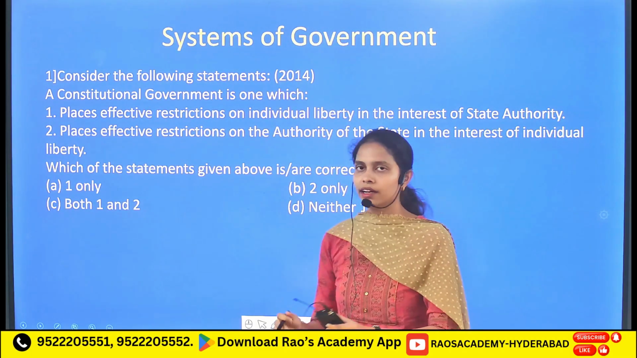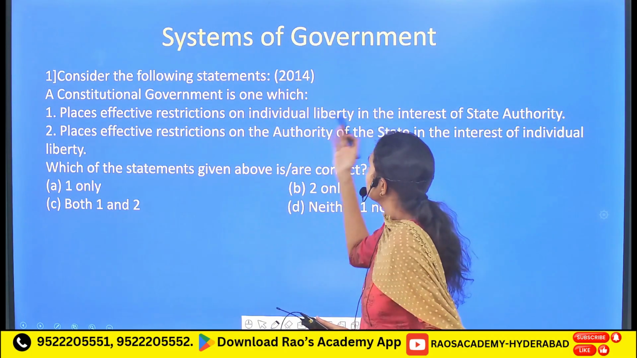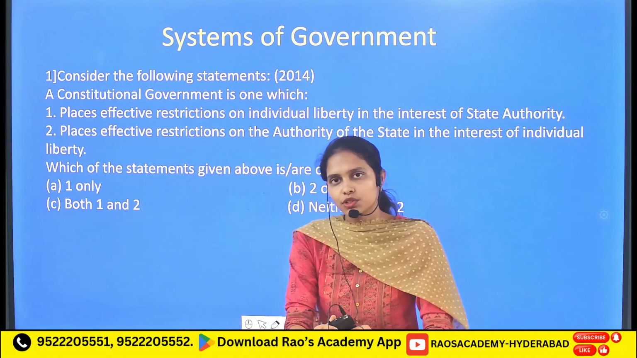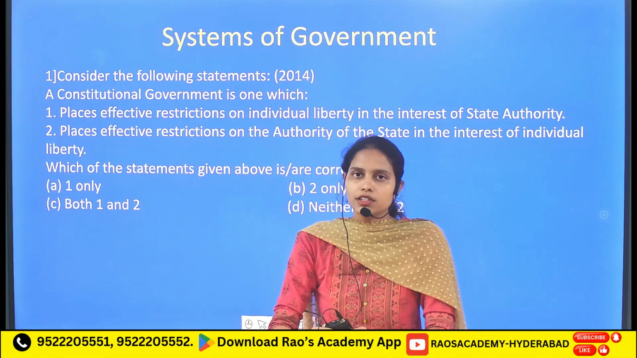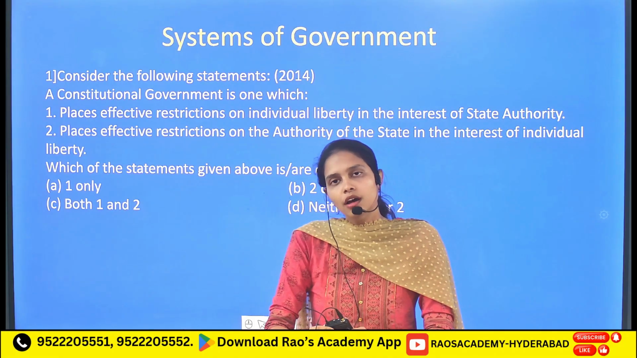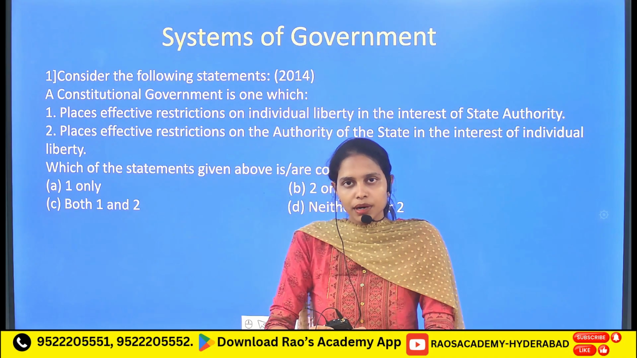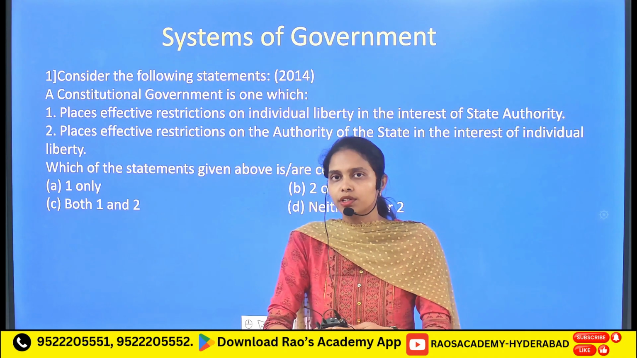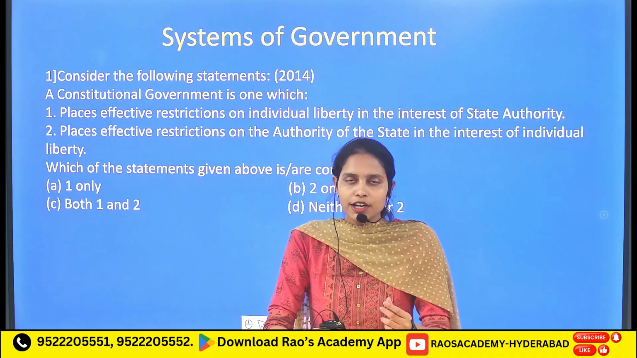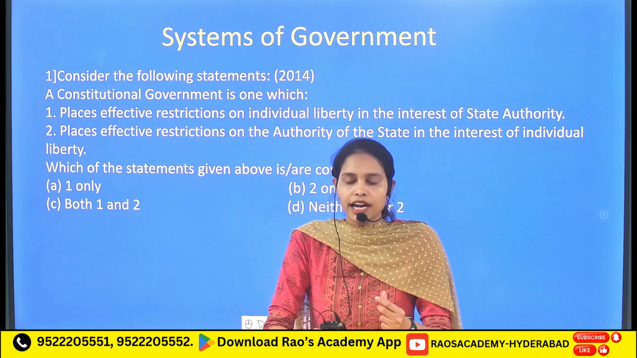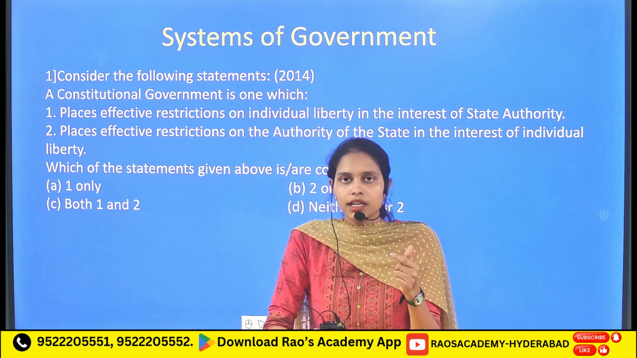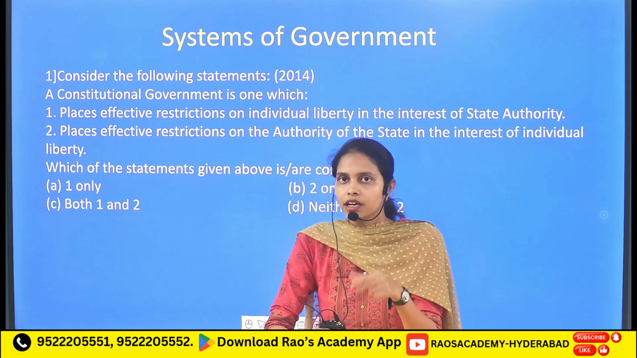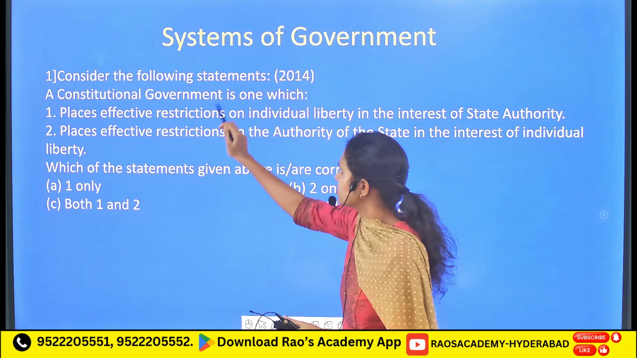Followed by another concept which is called the systems of government. There are different systems of government, and the most prominent two include the presidential system of government and the parliamentary system of government. India has adopted the parliamentary system of government, and India has borrowed this particular system from the UK. So here the question is, consider the following statements.